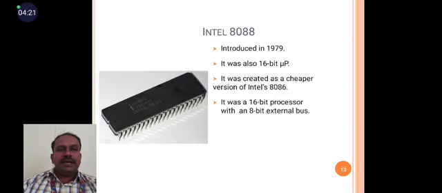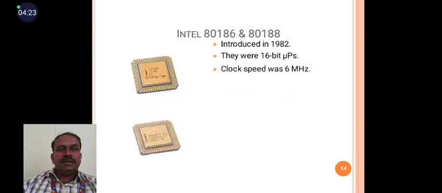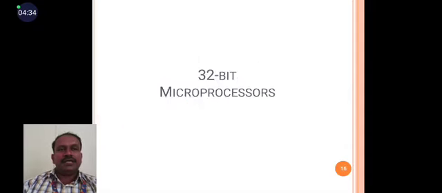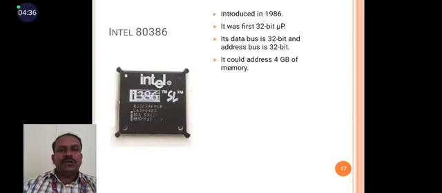Next is the 8088. Then another version is the Intel 80186. It was introduced in 1982, 16-bit. The clock speed was 6 MHz. Then the Intel 80286.